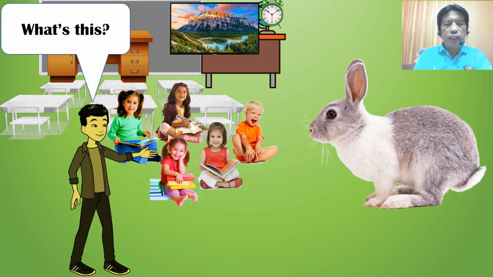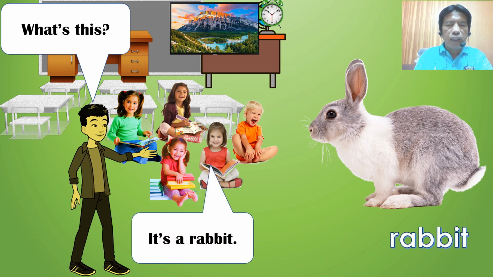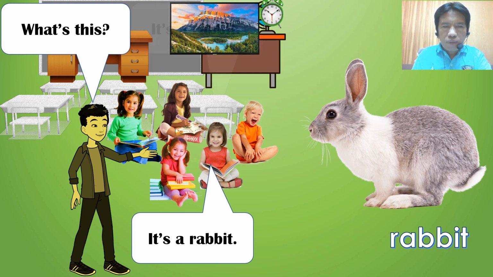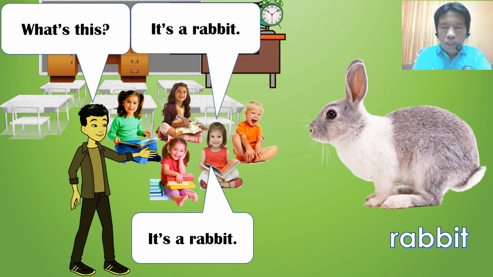What's this? Rabbit. Very good. It's a rabbit. Again, it's a rabbit. Now, it's your turn. Answer me please. What's this? Very good. It's a rabbit.